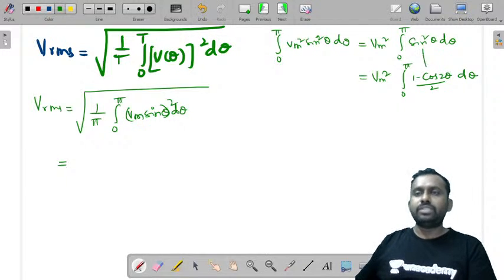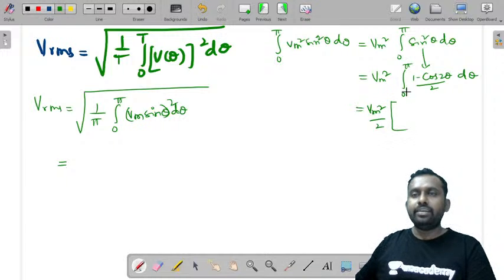See, because sine square theta can be written as 1 minus cos 2 theta by 2. So it is Vm square by 2, and you can take integral 0 to pi 1, which is pi, minus integral cos 2 theta, which is sine 2 theta by 2, from 0 to pi.